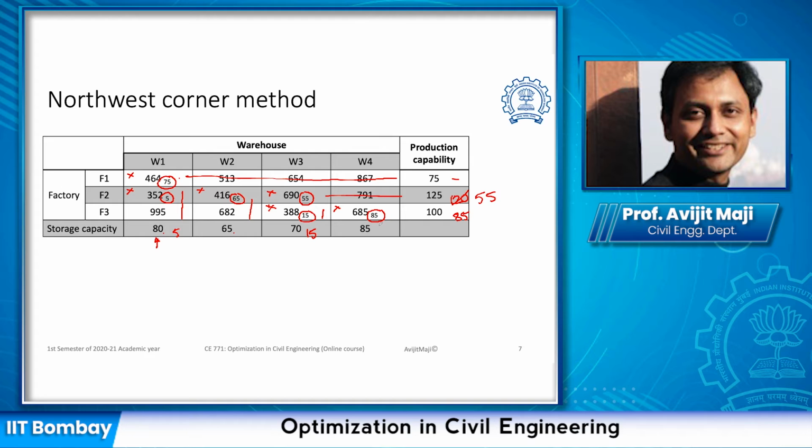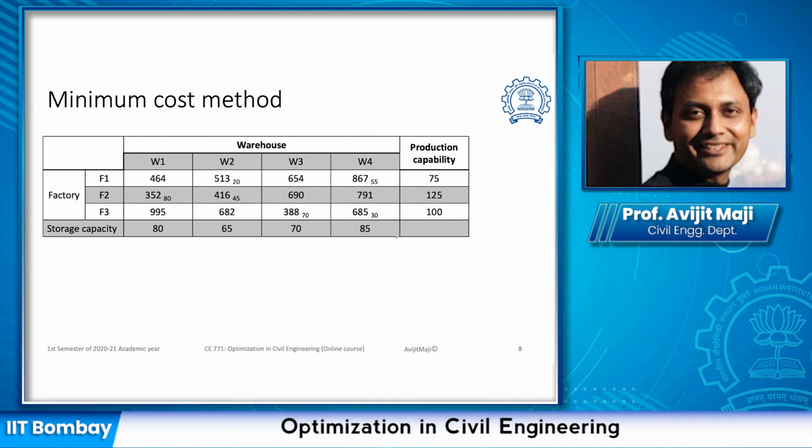With the northwest corner method, we could assign to each corner and still satisfy the requirement because it is a balanced problem. You can imagine that if it were not a balanced problem, we couldn't have completed the process. In those cases, we would have to introduce a dummy source or destination. We'll talk about that later. Now, this was about the northwest corner method to come up with the basic feasible solution. Next, we'll look into the minimum cost method. While we solved using the northwest corner method, we actually did not bother about the unit cost or the cost of transportation.